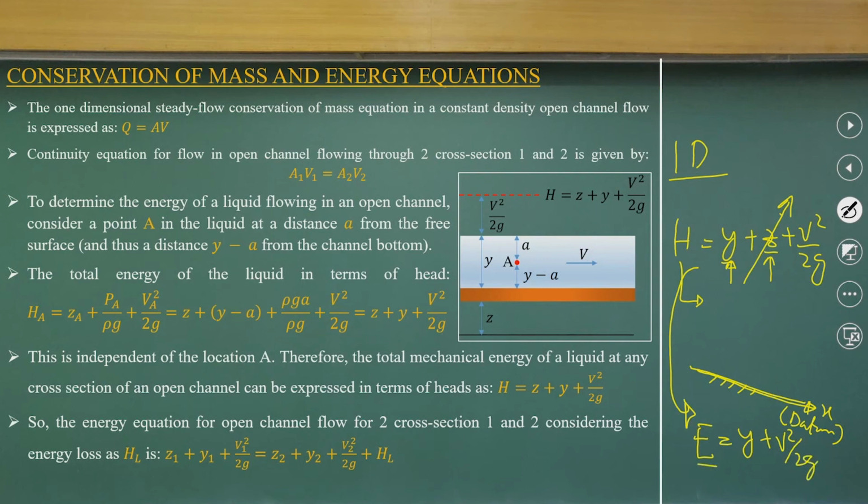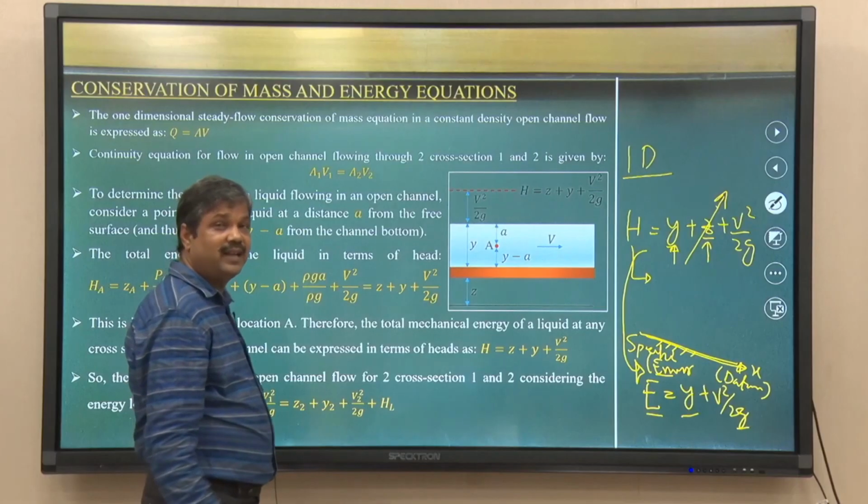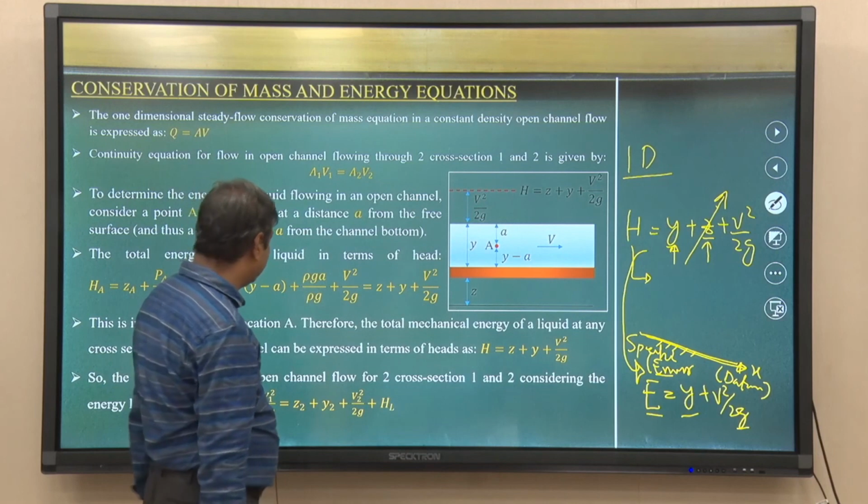With the assumptions we have made, we define this energy as specific energy, which considers the head, as we discussed, as energy per unit weight. This is the pressure head, this is the velocity head. We are not considering the potential head or the head above the datum.